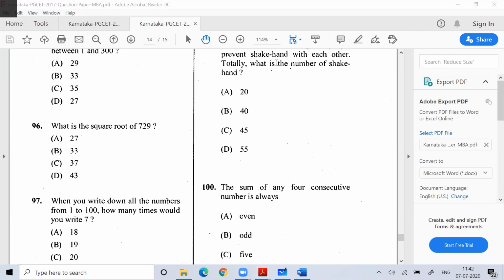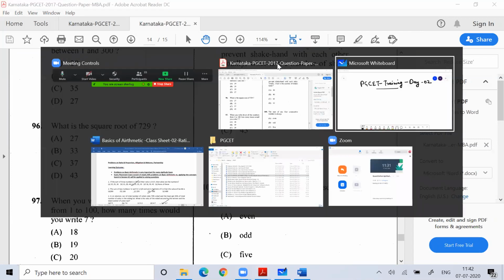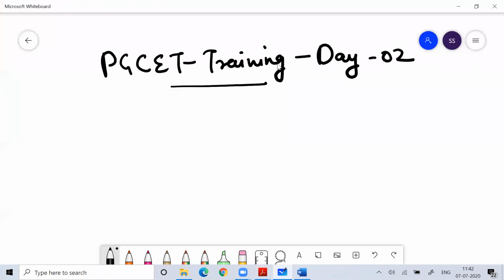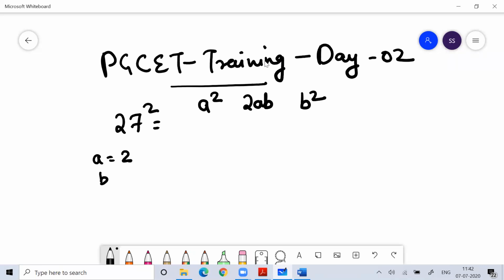Imagine you don't know the square root of 729. You can at least do it by using the options. Apply the formula a square plus 2ab plus b square, which we discussed yesterday, where a is 2 and b is 7. You can try them one by one, but if you do it this way, you'll waste your time.